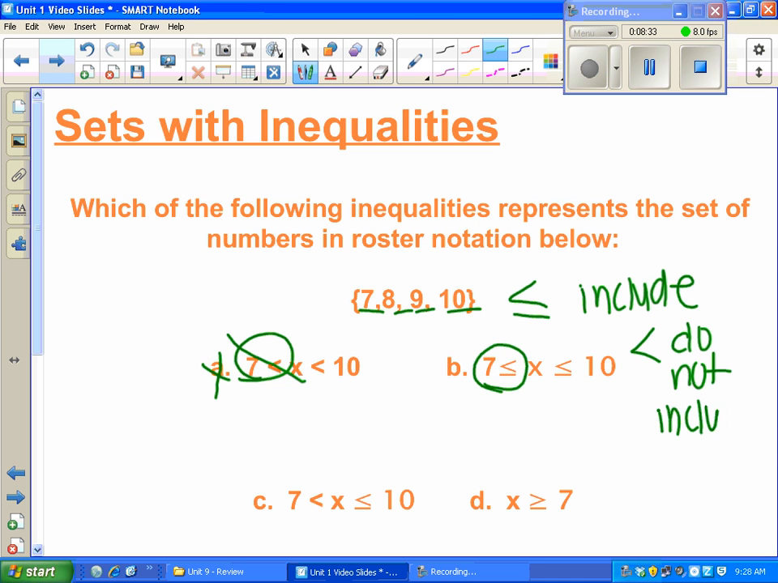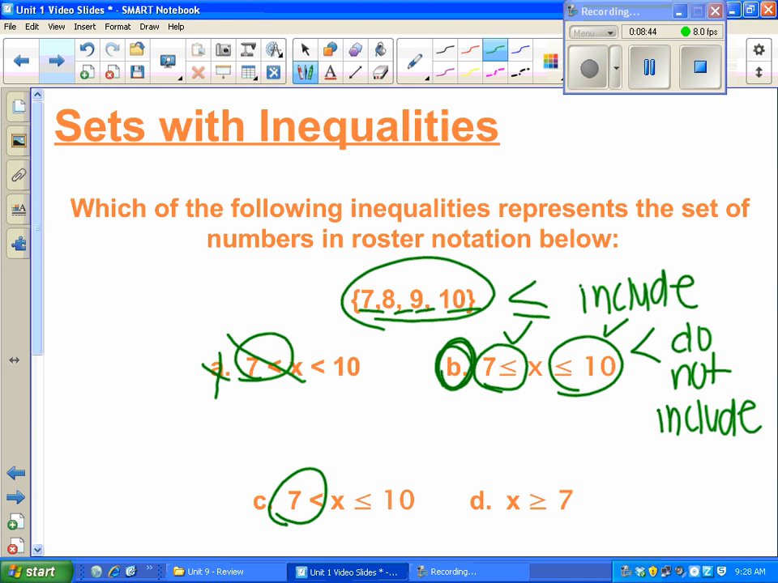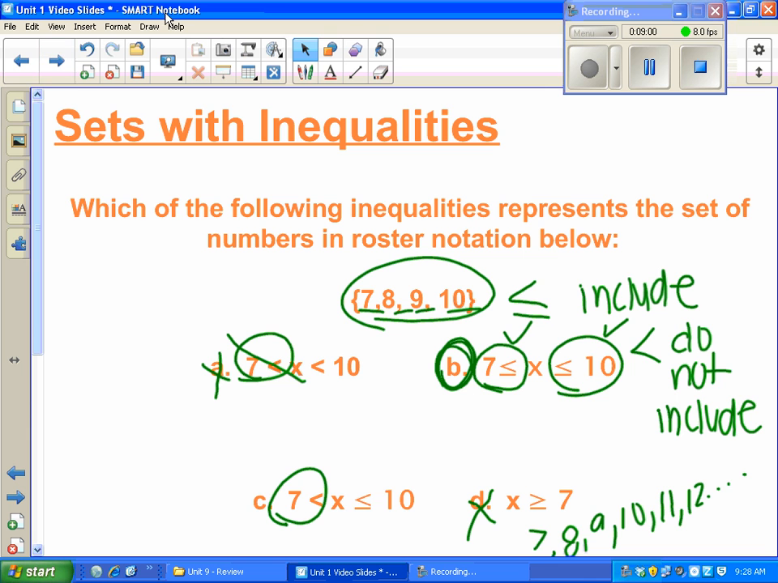So choice B is including 7, so that's good. Is it including 10? Yeah, and so is my roster notation. So it looks like B is probably going to be my answer, but let's just check. Yeah, look here. C doesn't include 7. D says X is greater than or equal to 7. So it does include 7. And it would be, so think about numbers greater than or equal to 7. 7, 8, 9, 10. But it wouldn't stop there, right? It could go 11, 12. We could go on and on forever. So that's not what we're looking for either. So choice B was our final answer.